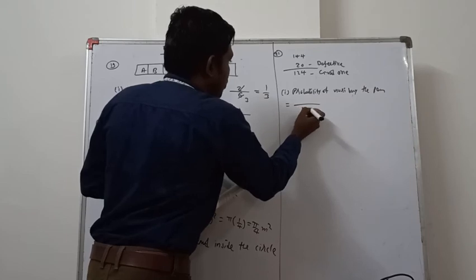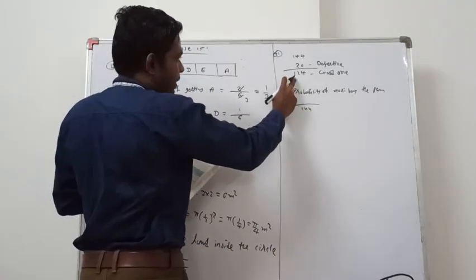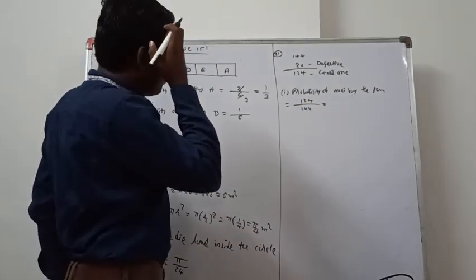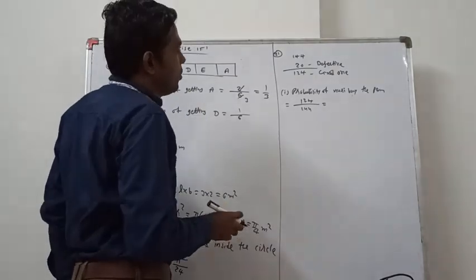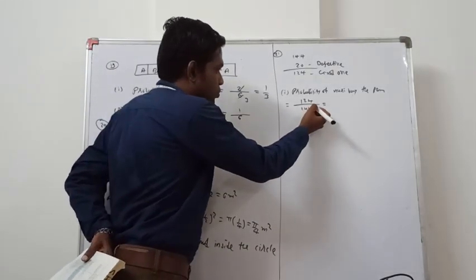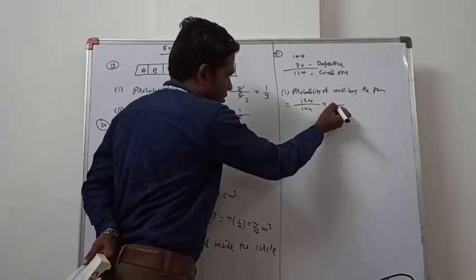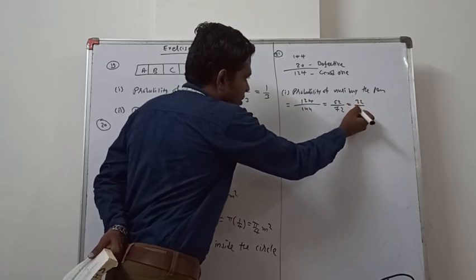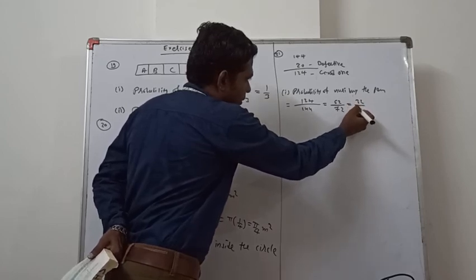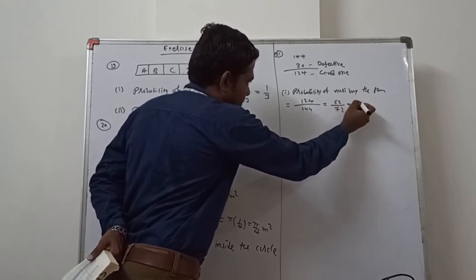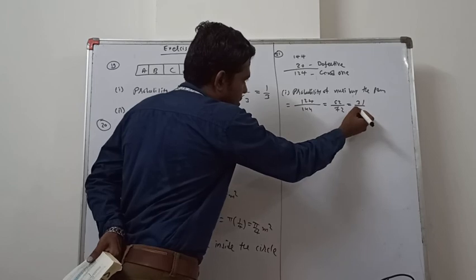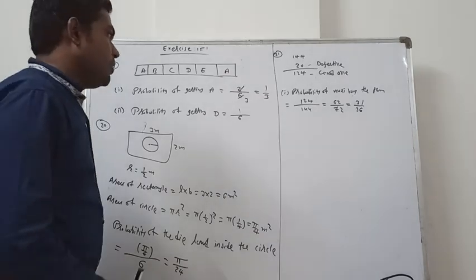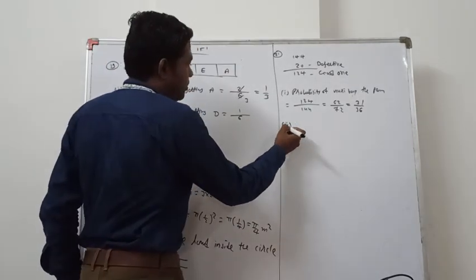Total pens 144 and Nuri buys if the pen is good one, then 124. Let's cut it, so by how much should we cut? First, here if we cut by 2, 72, 2 goes, right, 62, 32, next 31, next over here 36. Then answer is 31 divided by 36.